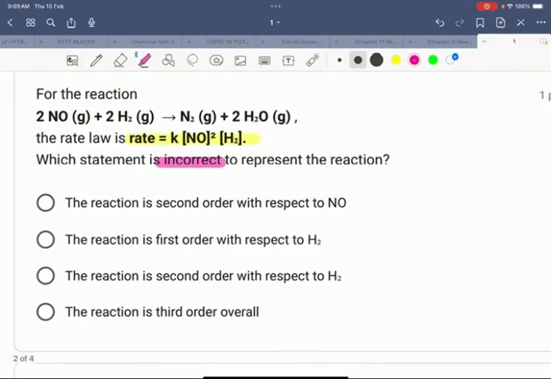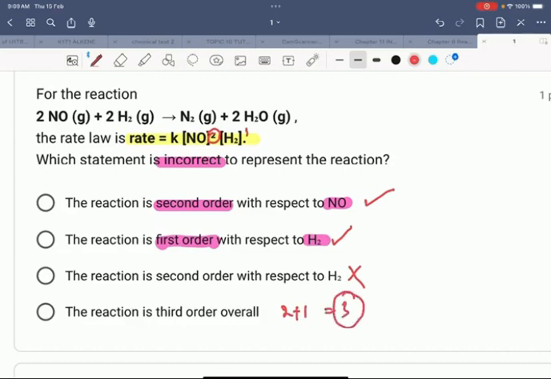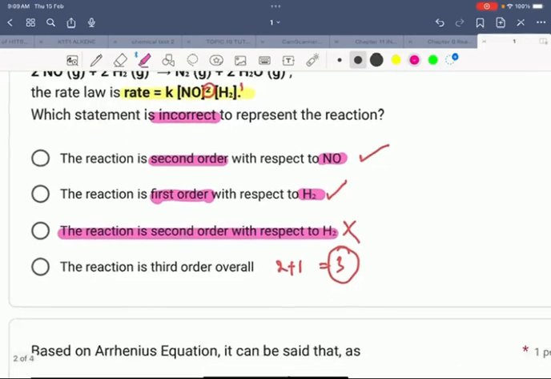So look at the answer. The reaction is second order with respect to NO. Yes, this is true. Second order. The reaction is first order with respect to H2. Yes, this is also true because this is power of 1. The reaction is second order with respect to H2. So this is incorrect. The reaction is third order. So 2 plus 1 equals 3. So overall is third order. So the incorrect statement is the reaction is second order with respect to hydrogen.